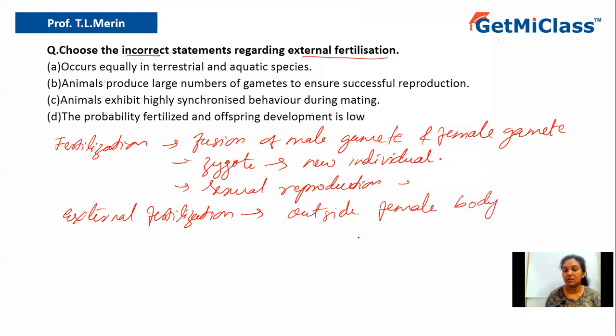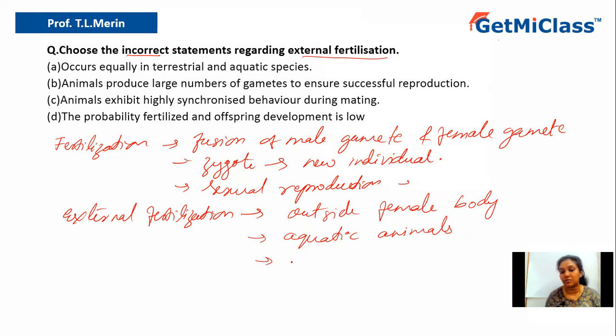Maybe it is happening somewhere in the environment. Most of the organisms where external fertilization occurs are aquatic in nature, because they need water for the movement of the gametes. Because fertilization occurs externally, they have to produce a lot of male and female gametes, especially the male gametes, because the male gametes have to fuse with the female gametes.